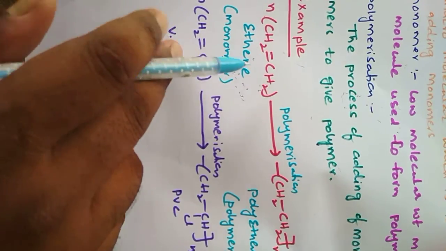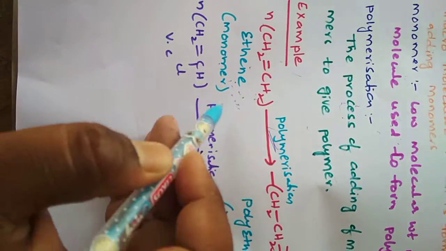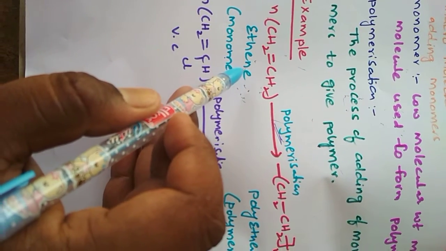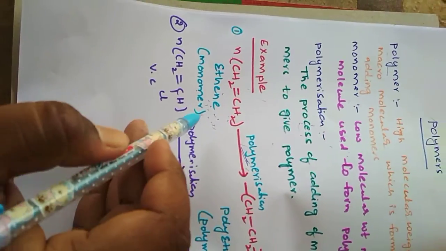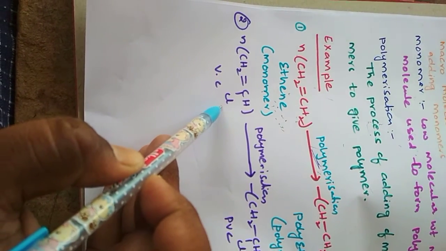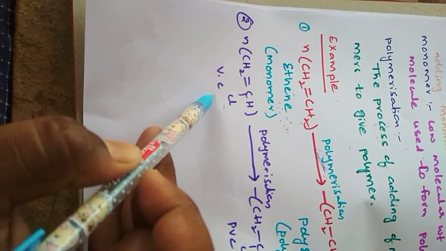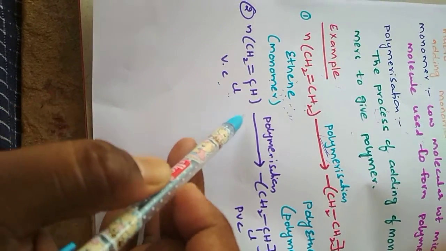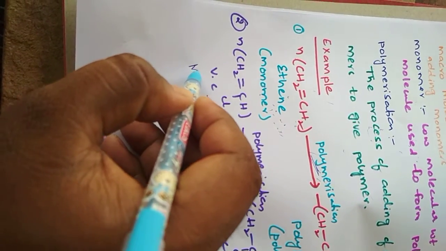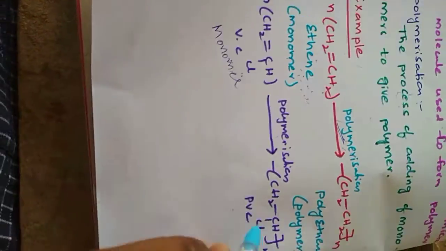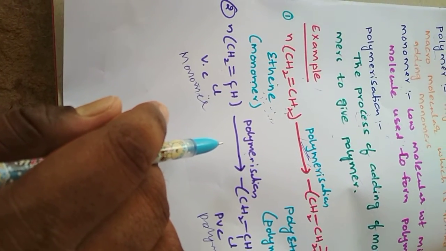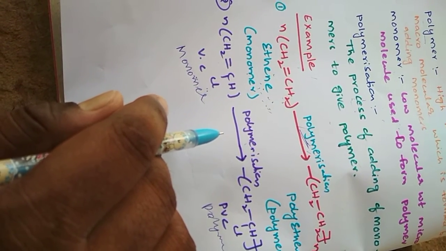So how can we convert the monomers into polymers? By the process of polymerization. Here the process of preparation of polyethene by using ethene is called polymerization. Next, second example: CH2=CHCl. This is called vinyl chloride. Vinyl chloride under polymerization forms polyvinyl chloride. So this vinyl chloride is called the monomer, and this polyvinyl chloride is called the polymer. These are the two examples of polymer, monomer and polymerization.